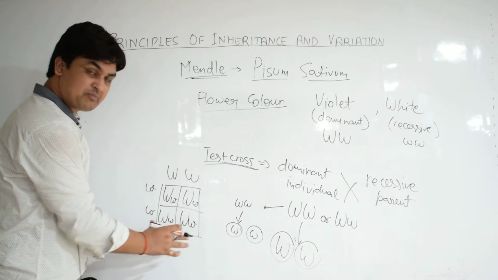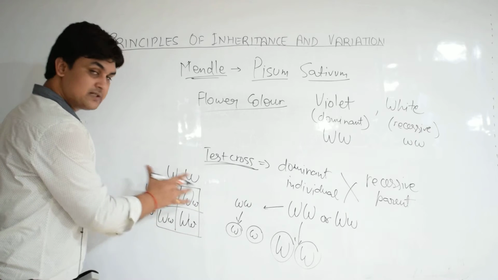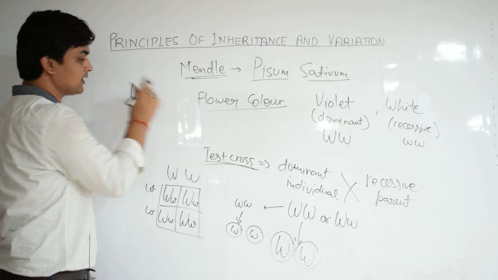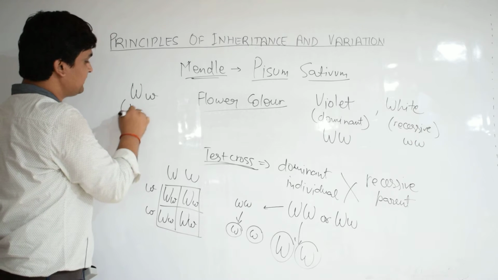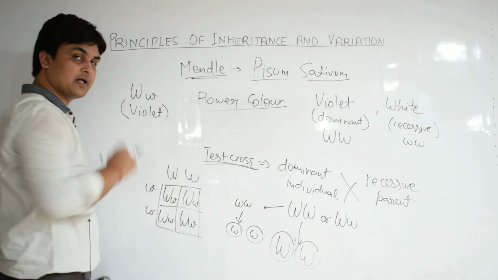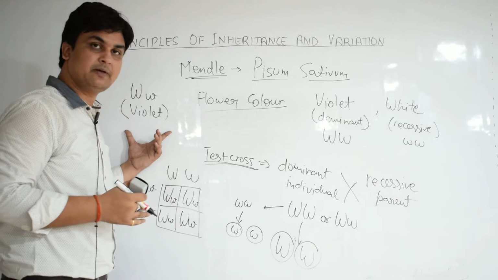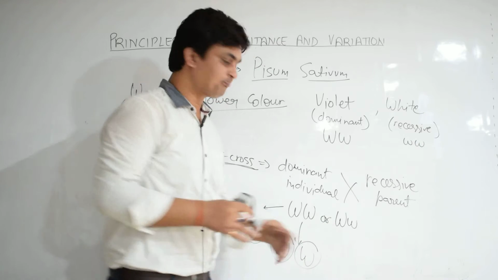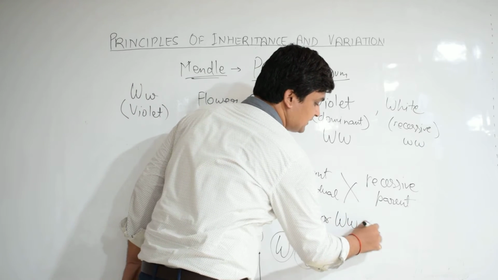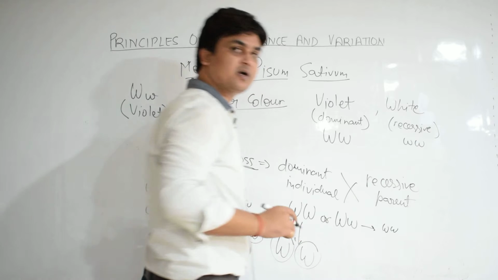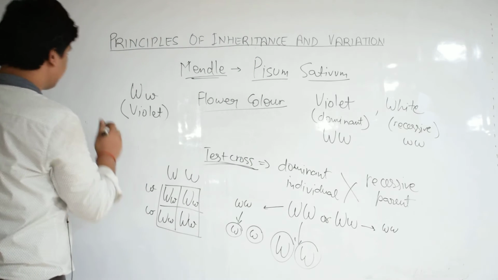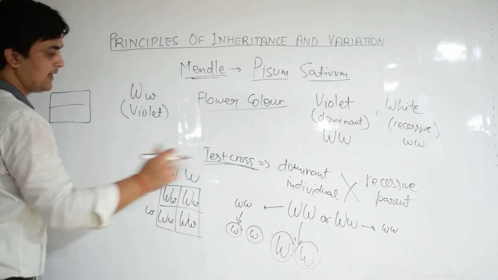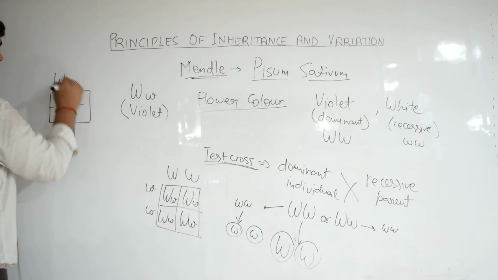Now we see that all the progeny have the same genotype, capital W, small w. That means all will be violet in color. The flowers of all the progeny will be violet in color. Now let's move to the next possibility. This is crossed with the recessive parent small w. So that possibility we can draw here. The gametes are made as capital W, small w.